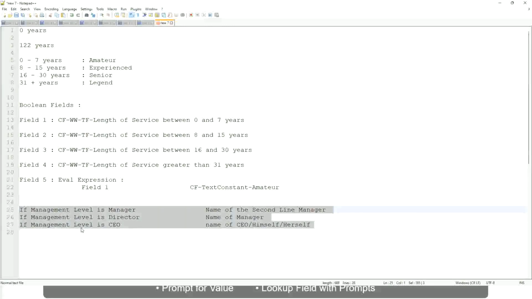Which function would you use? Evaluate expression, evaluate expression band or lookup range band. Evaluate expression, is it? Yeah.